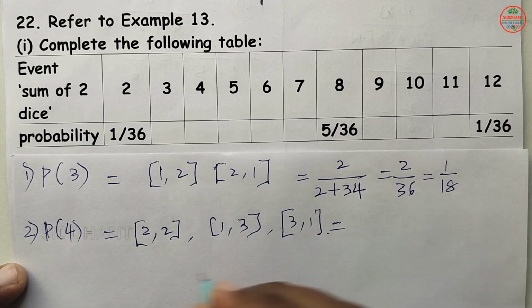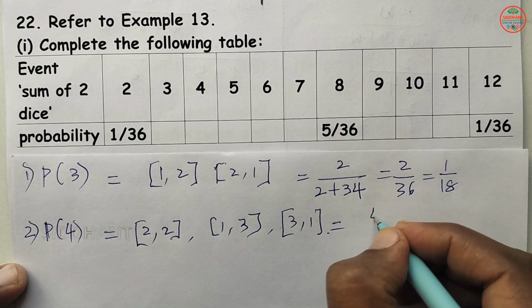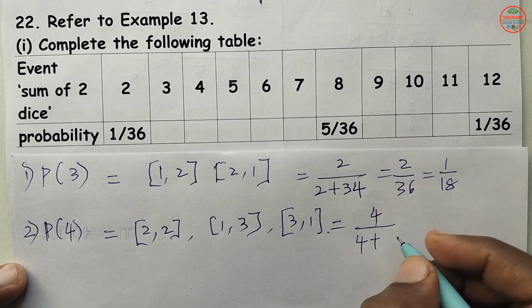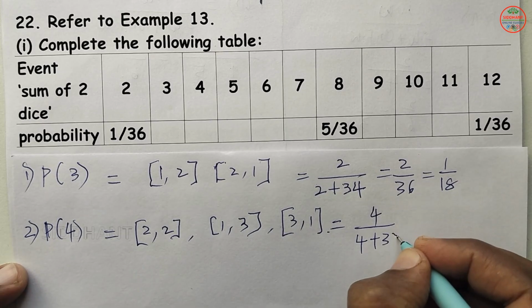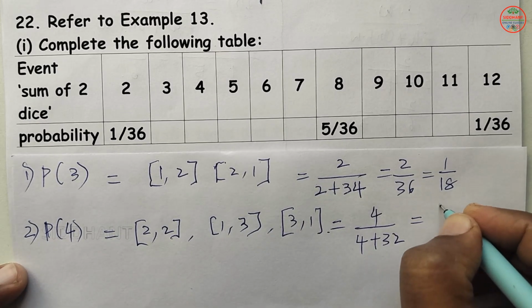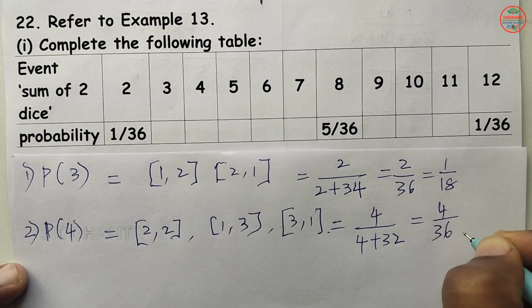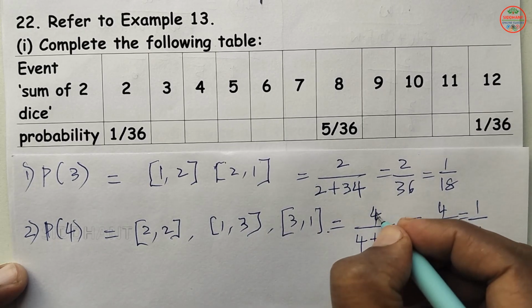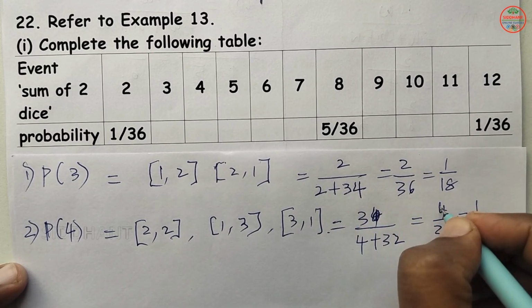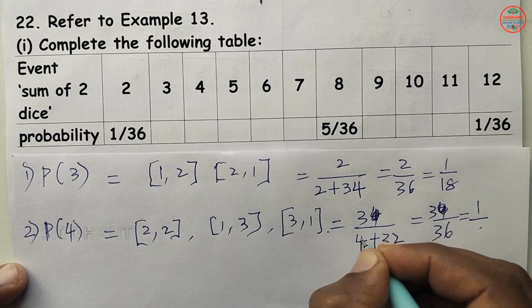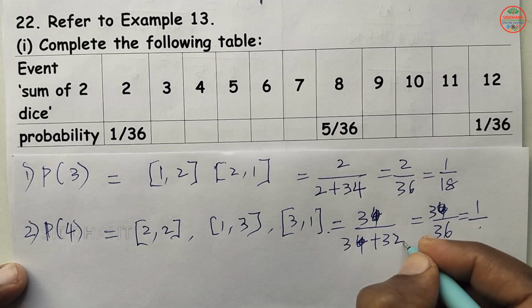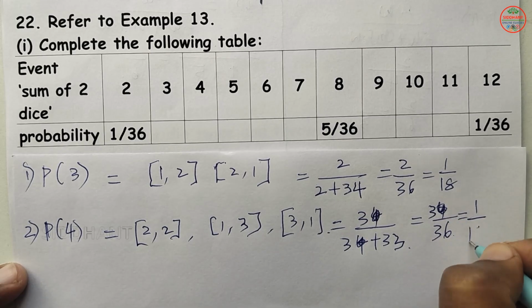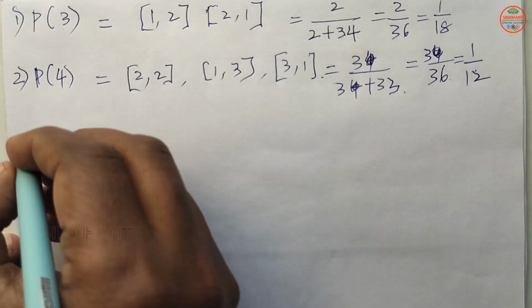So P of 4 will be favorable ways 3 plus unfavorable ways 33, we get 36. So that will be 3 by 36, so that will be 1 by 12.